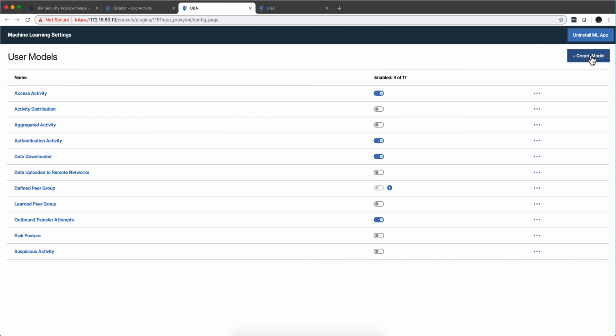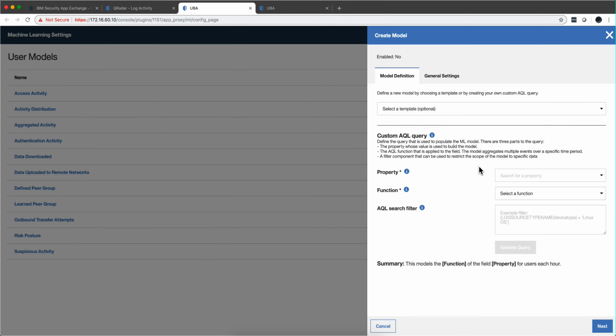So in short, if you want to create your model, let's say you want to track the number of times that people badge in and out and see if there are deviations from what they normally do, and then add risk to the person.